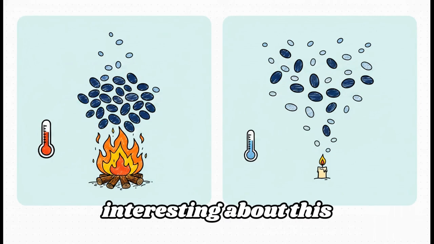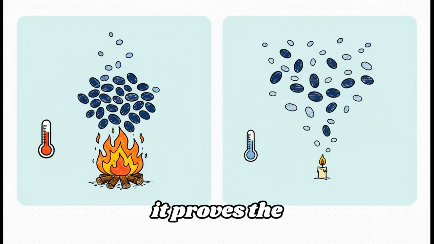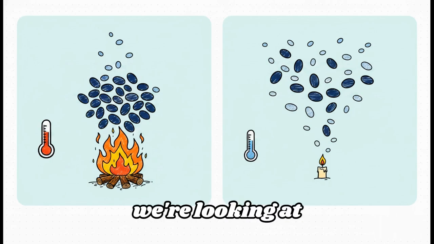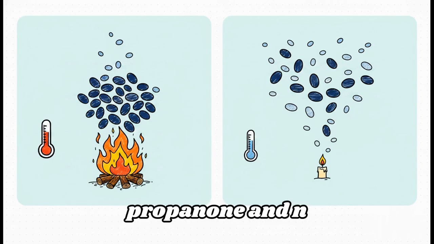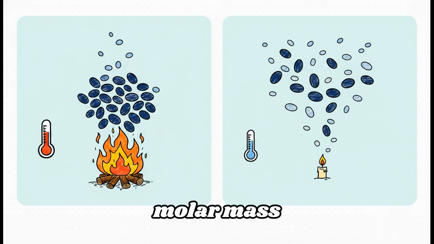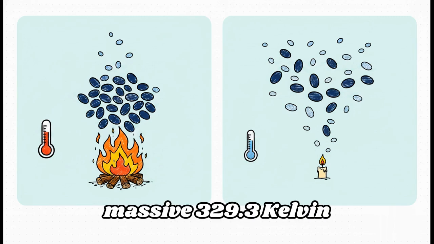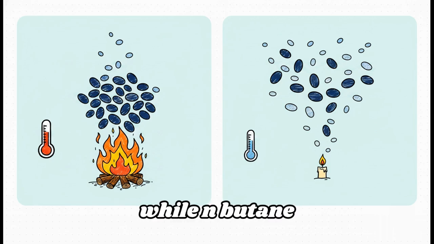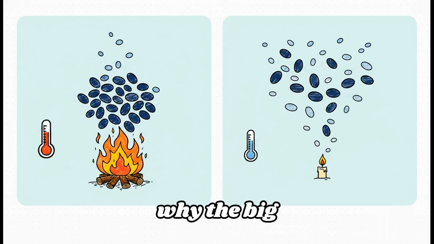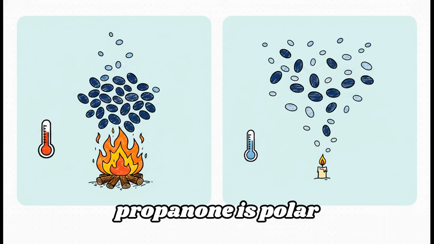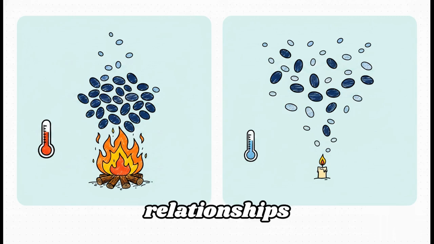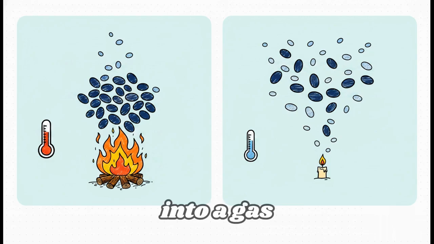What's really interesting about this slide is how perfectly it proves the power of these invisible forces. We're looking at 2 substances here, propanone and N-butane. They have the exact same molar mass, both clocking in at 58 grams per mole. But just look at their boiling points. Propanone requires a massive 329.3 Kelvin to boil, while N-butane boils way lower at just 272.6 Kelvin. Why the big difference? It's because propanone is polar. It has those stronger dipole-dipole relationships locking its molecules together, which makes it much harder to tear them apart and turn it into a gas.